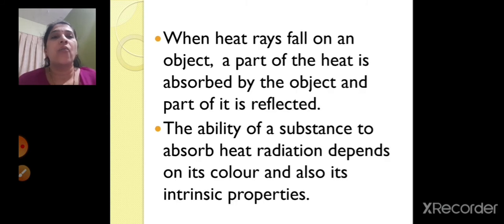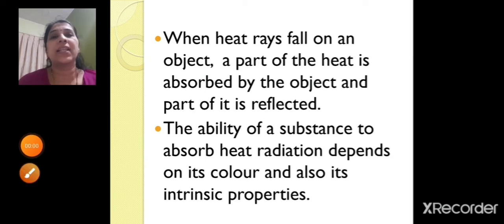So now when heat rays fall on an object, a part of the heat is absorbed by the object and part of it is reflected. The ability of a substance to absorb heat radiation depends on its color and also its intrinsic properties, right?